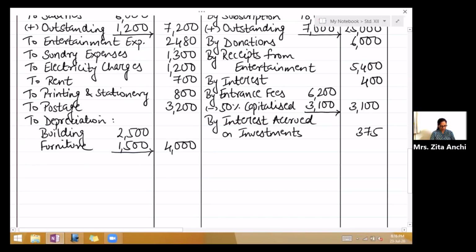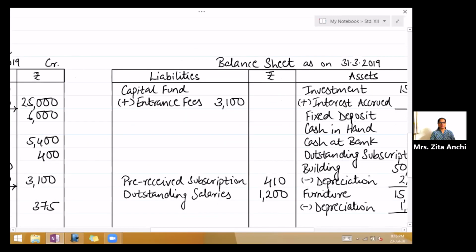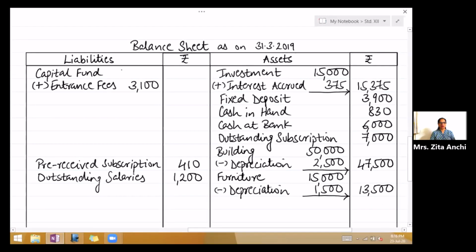And the last adjustment says capital fund rupees 70,000 on 1st April 2018. So they have given us there. So on the liability side, right in the inner column, 70,000 against capital fund. We have finished with the posting, the adjustments. Now first we will close income and expenditure account.